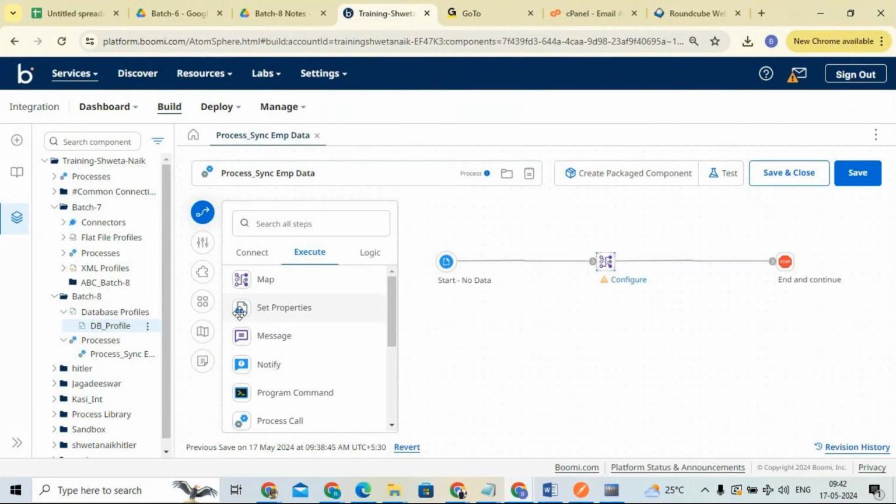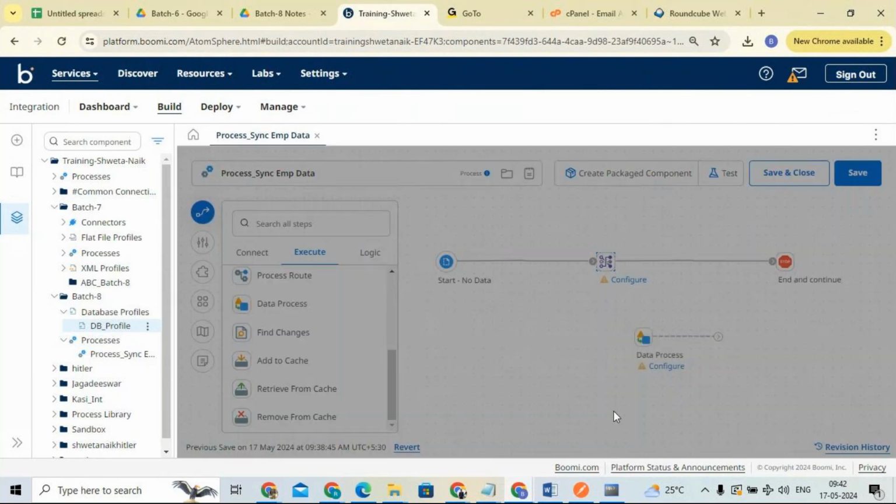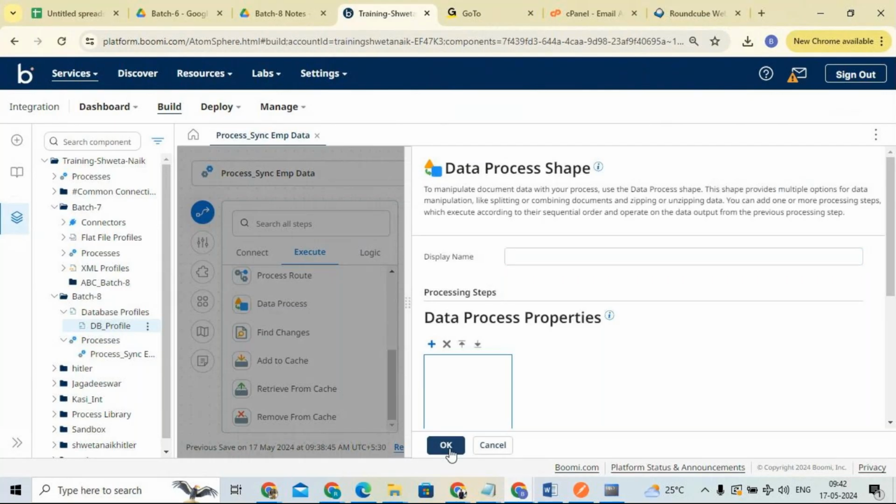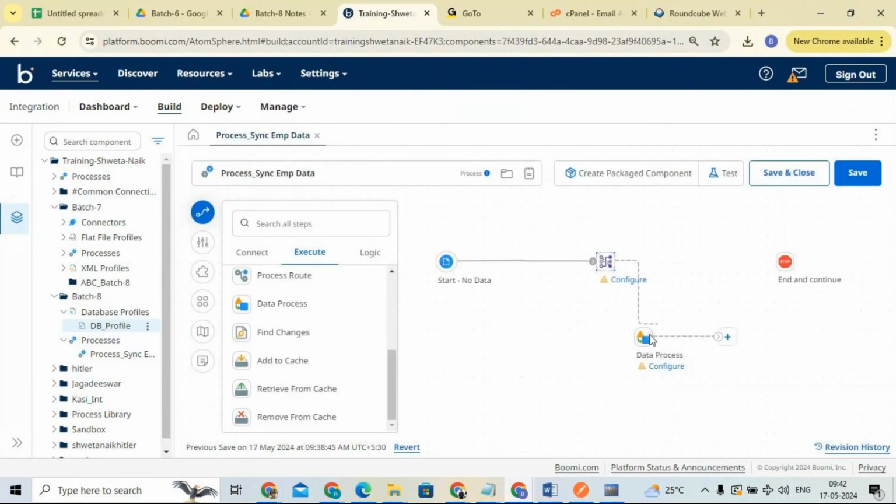If you are adding some shape and doing some actions, this action can be done with the help of some runtime entity. You are giving some instructions to Boomi, but how will Boomi understand your instructions, and how will it execute and implement them?